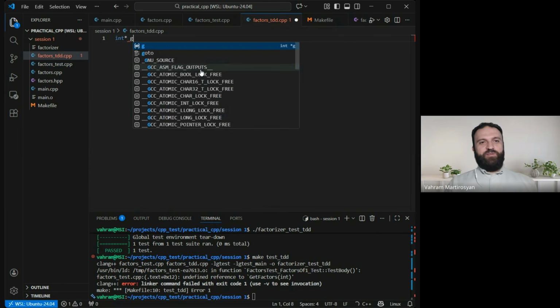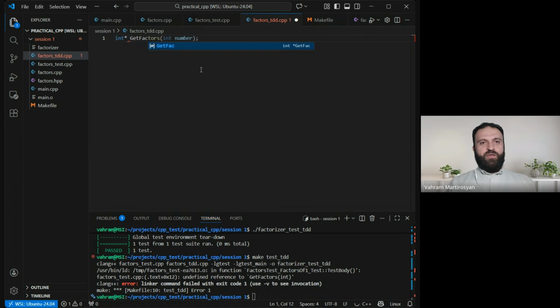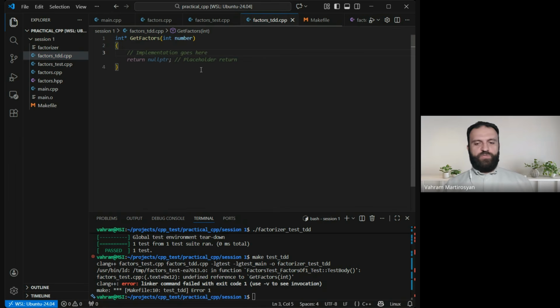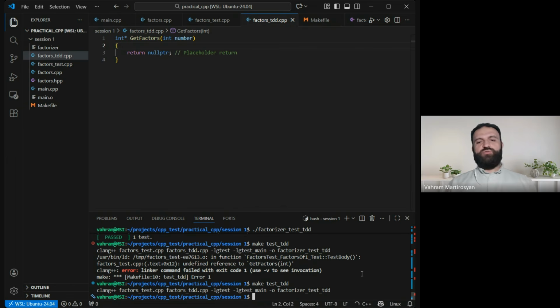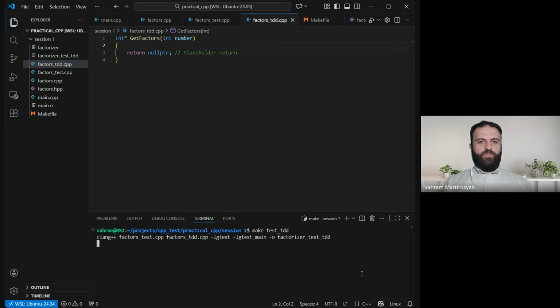So I will create get factors. No need for the header file because we just reuse it. And here we are going to put some implementation, okay? Just a placeholder so far. We will overcome the linker error. Just don't be in a rush. So again, we don't have anything red right now. If I do make, I get the executable file.